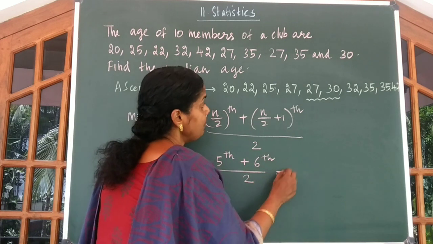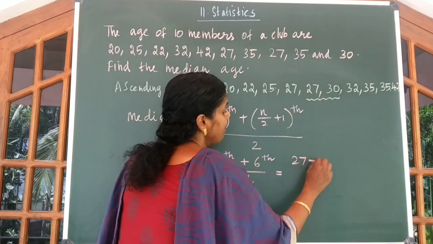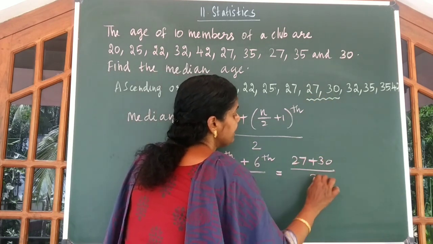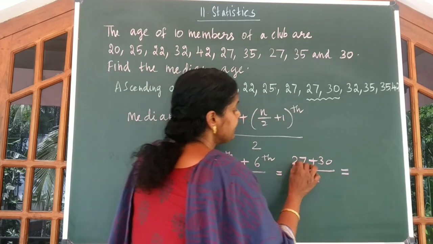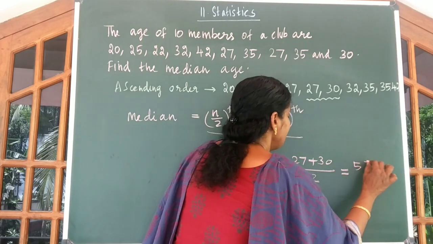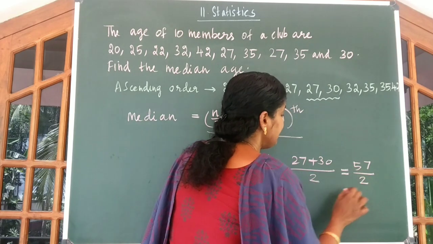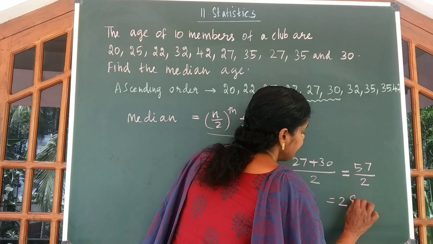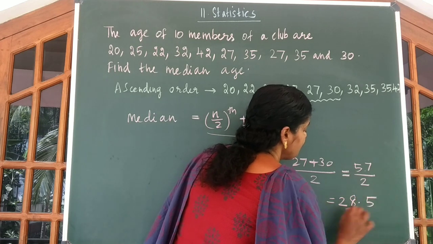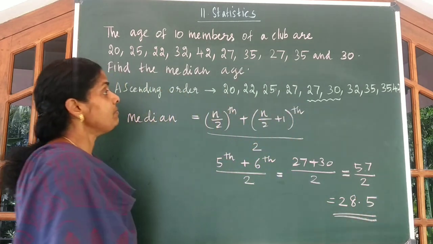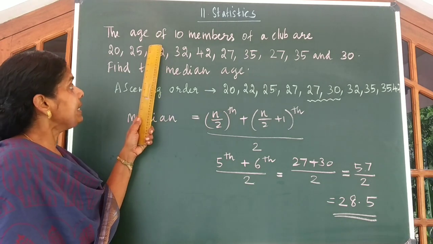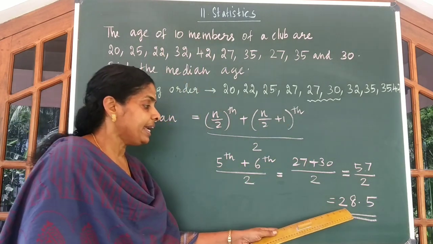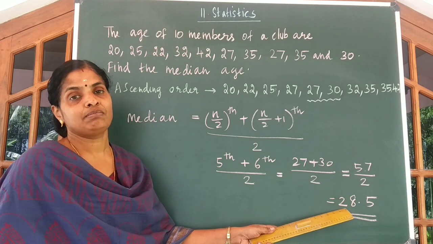That gives you 27 plus 30 divided by 2. When you add these two numbers, you get 57 divided by 2. So the answer is, 2 twos are 4, 8 twos are 16, so 28.5 is the median age of the 10 members given here.